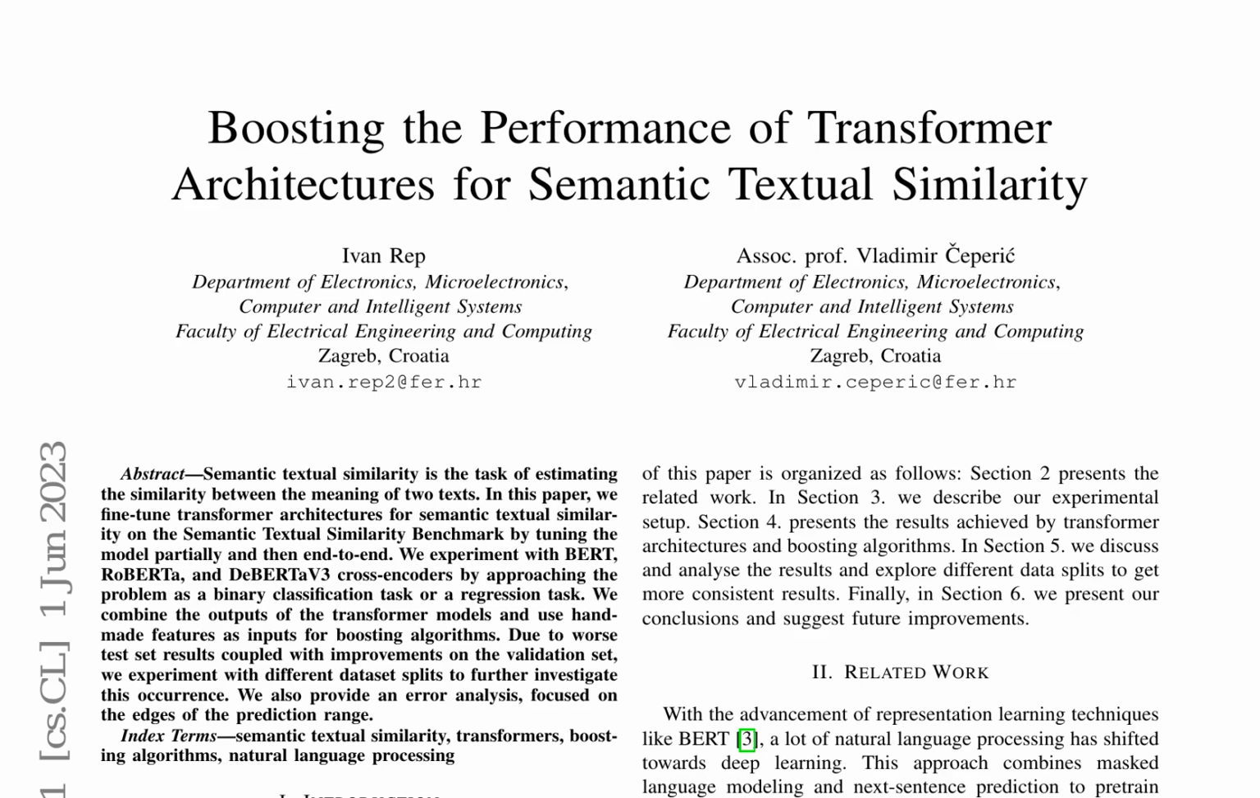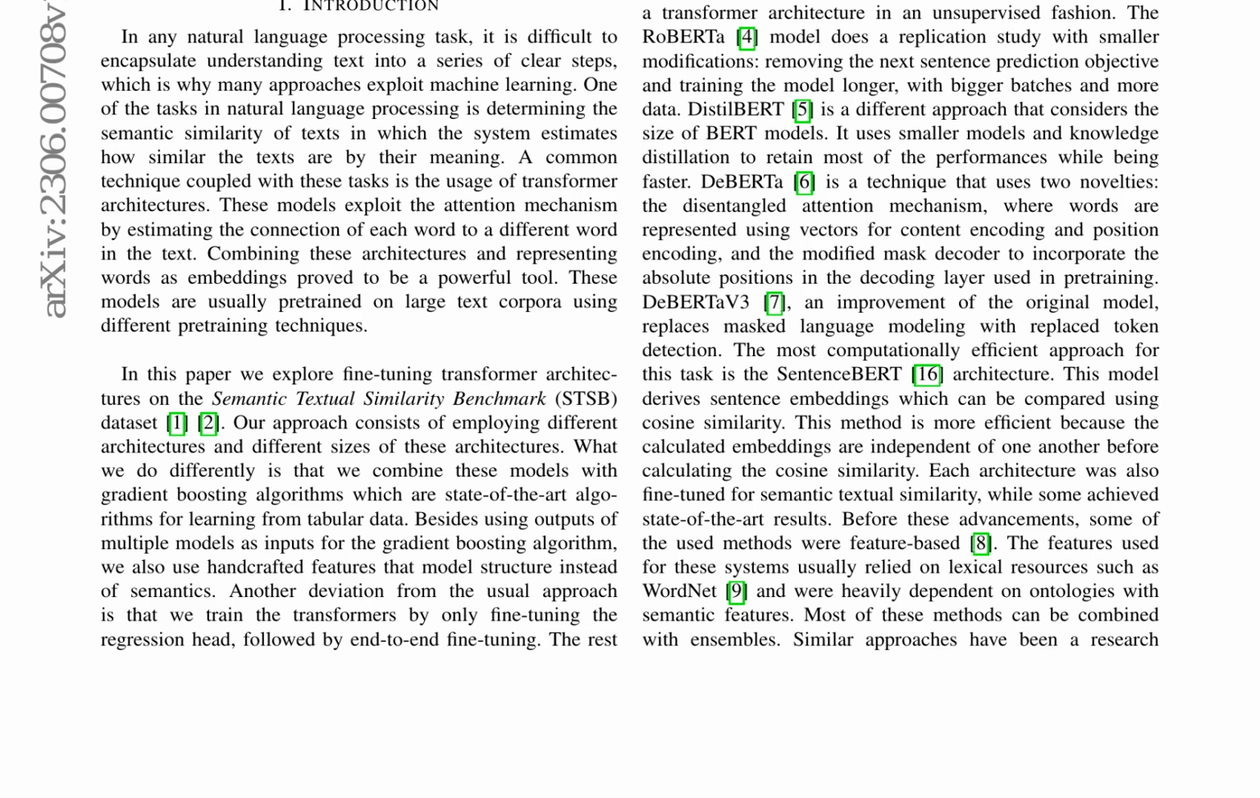This research paper explores the fine-tuning of transformer architectures for semantic textual similarity tasks, focusing on the Semantic Textual Similarity Benchmark dataset. The authors utilize various transformer models such as BERT, RoBERTa, and BERT v3, which are pre-trained using different pre-training techniques. These models are fine-tuned partially and then end-to-end, with their outputs combined and used as inputs for gradient boosting algorithms. Handcrafted features that model structure instead of semantics are also incorporated into the boosting algorithms.